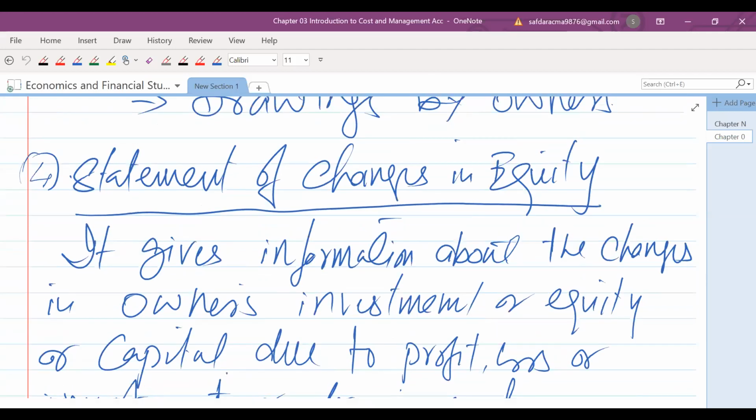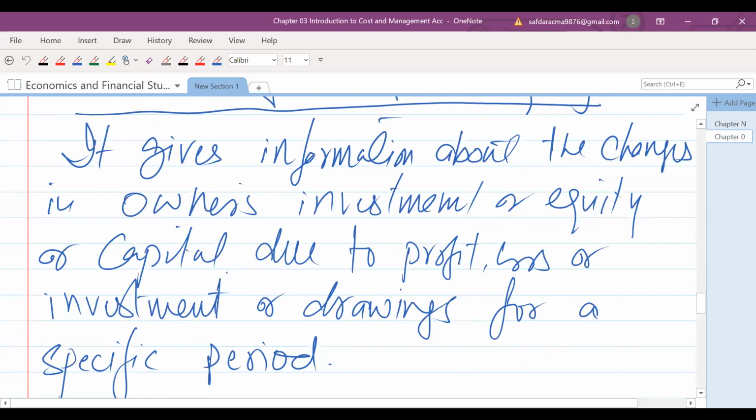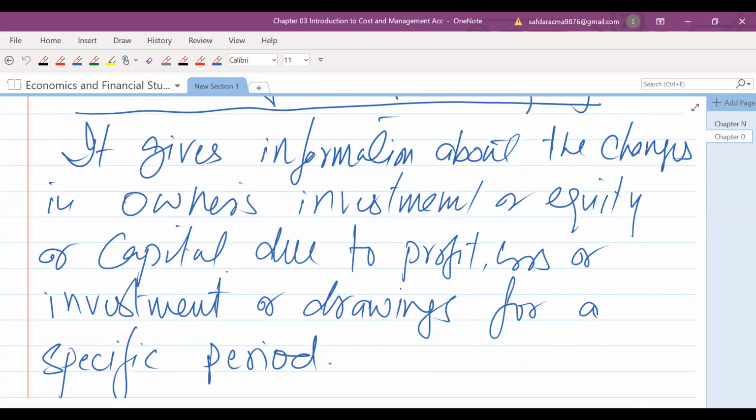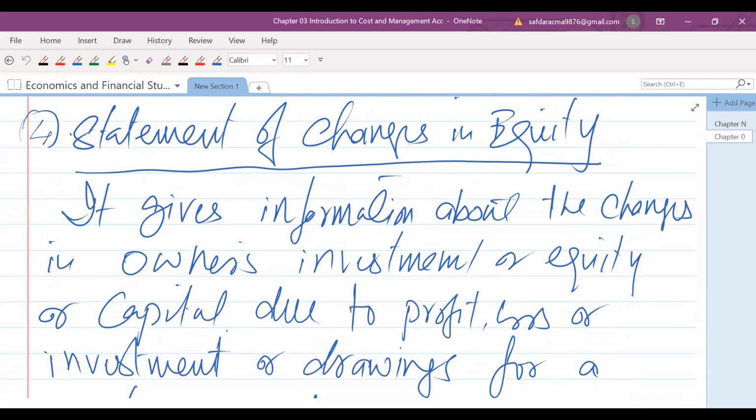And the fourth statement is called the statement of changes in equity. It is another statement which is used to communicate information to the users of financial statements. With the help of this statement, we can know what are the major changes in owner's investment or equity due to profit or losses, investment by the owner, or drawings made by the owners for a specific period. So this can be known with the help of the statement of changes in equity.